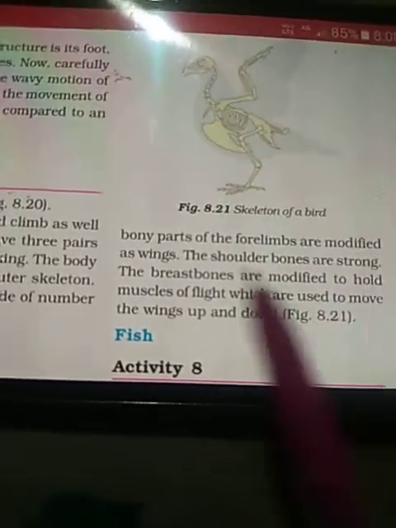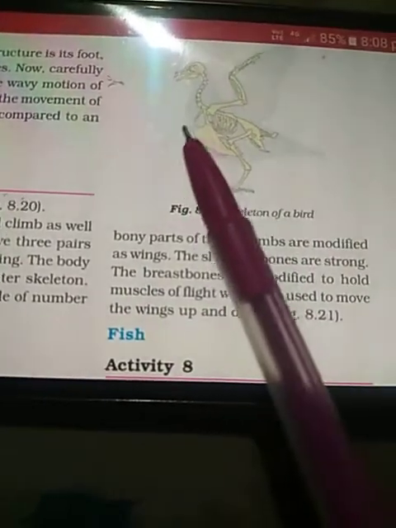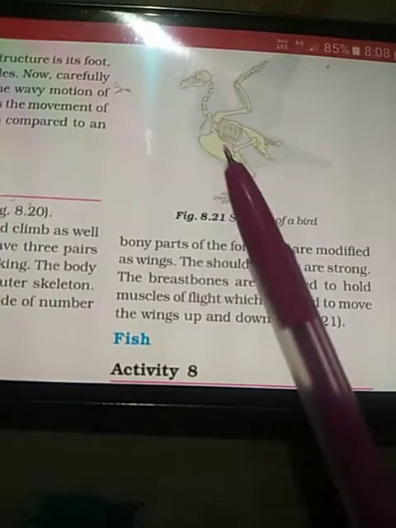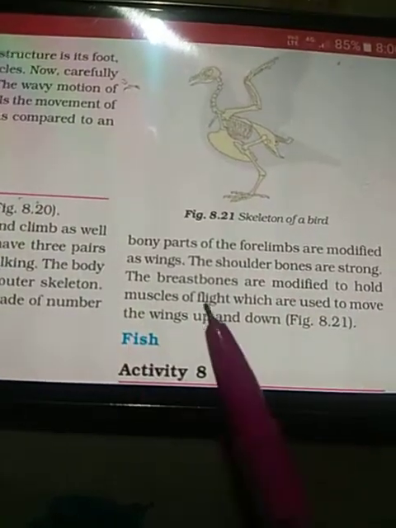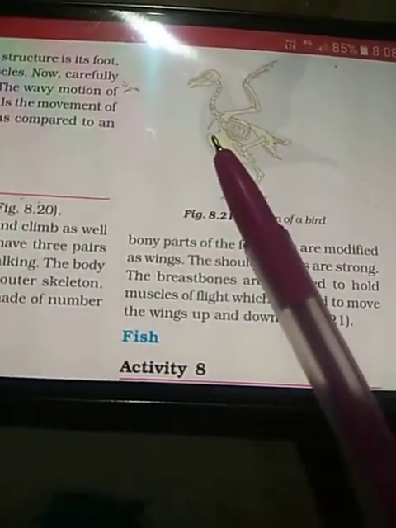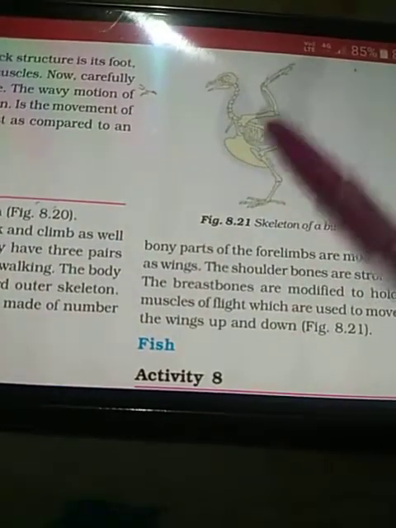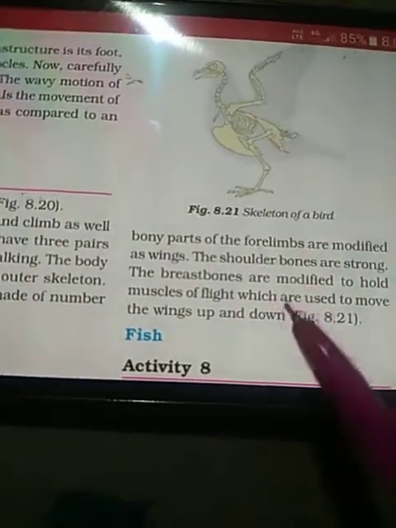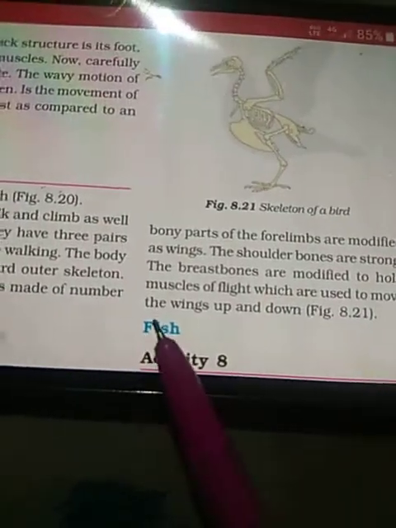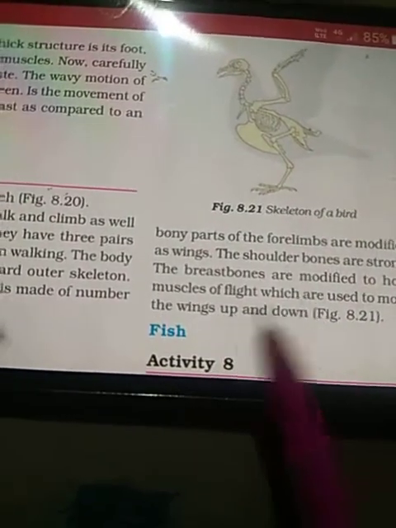The shoulder bones are strong. The breast bones, the bones attached to the chest, are modified to hold the muscles of flight. The bones present here hold the muscles which are important for flight, which are used to move the wings up and down.